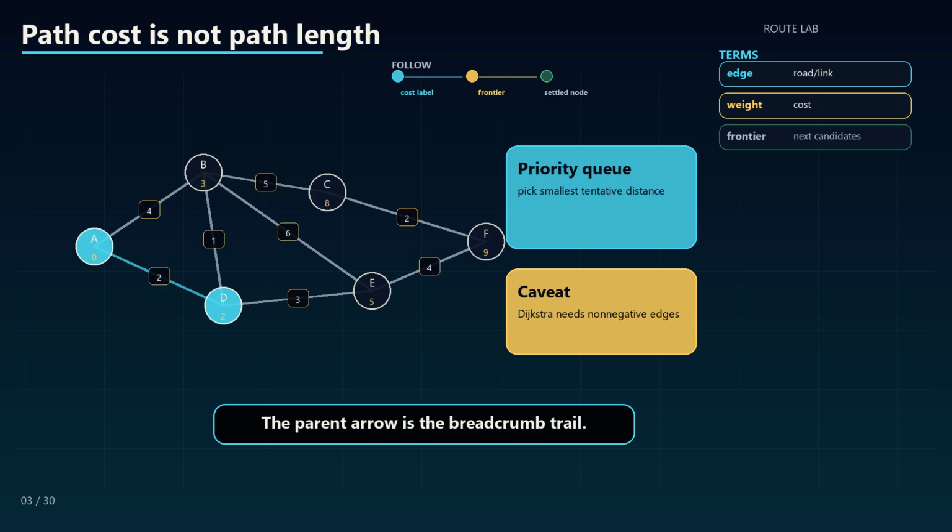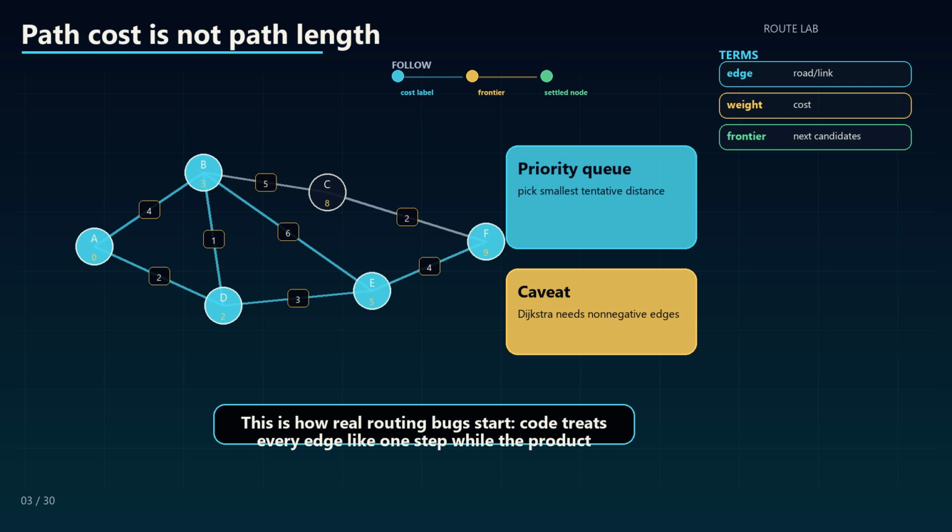The parent arrow is the breadcrumb trail. Without it, you may know the cost but still not know the actual route. This is how real routing bugs start. Code treats every edge like one step while the product quietly cares about price, time, or risk.